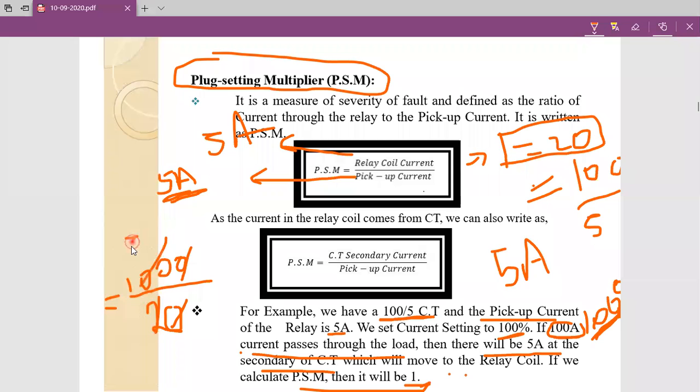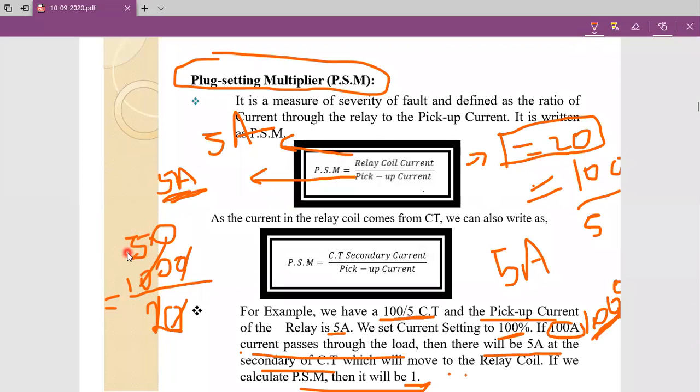That value is the secondary current, which is equal to 50 amperes. So this 50 amperes is the secondary current of the transformer when the primary current is equal to 1000.